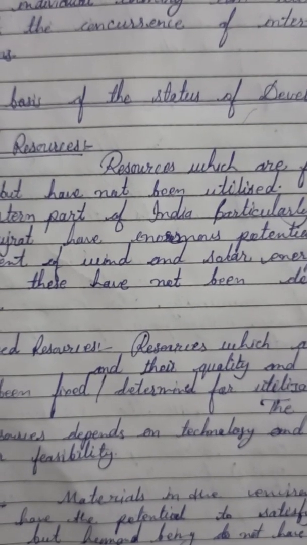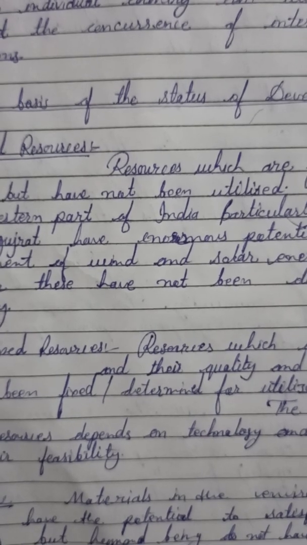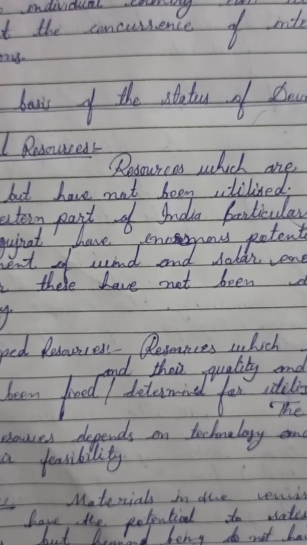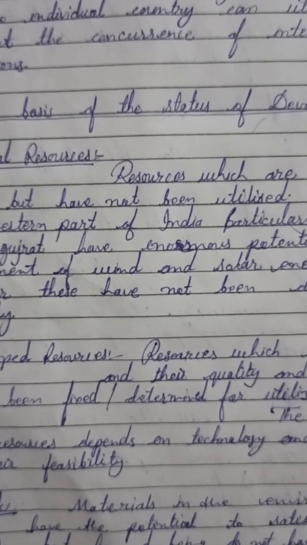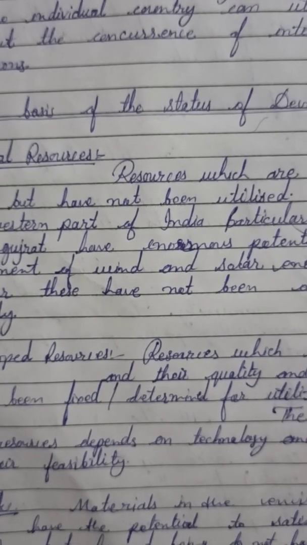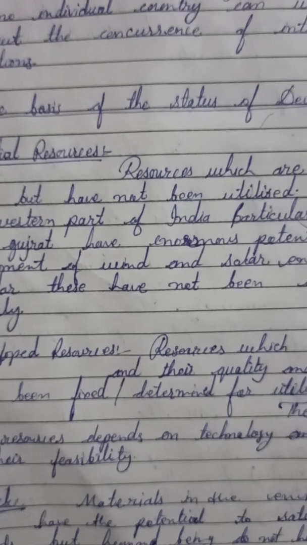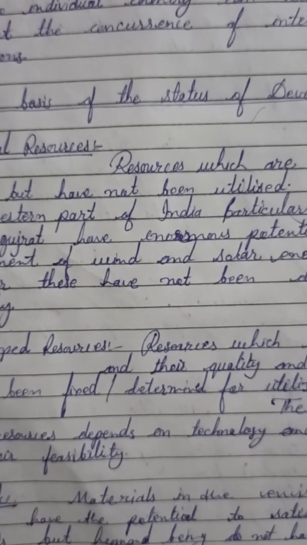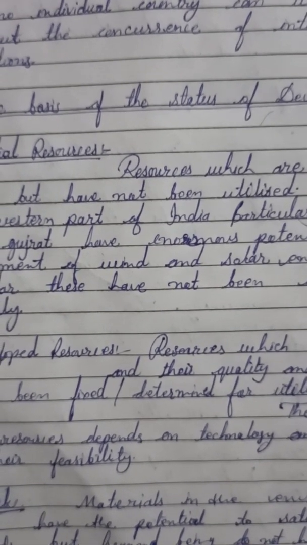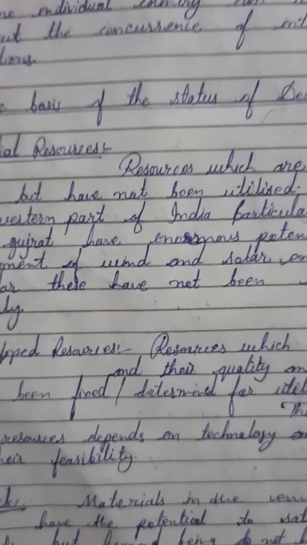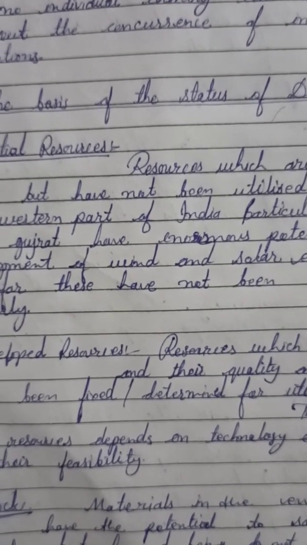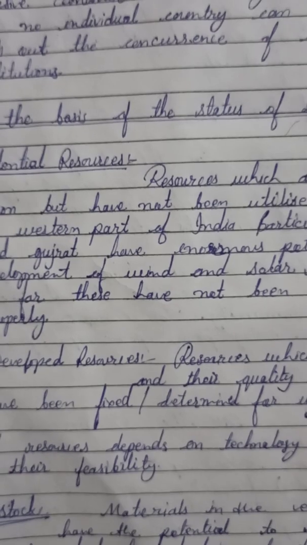Resources which are found in a region but have not been utilized. For example, the western part of India, particularly Rajasthan and Gujarat, have enormous potential for the development of wind and solar energy, but so far these have not been developed properly. Means these resources have potential.